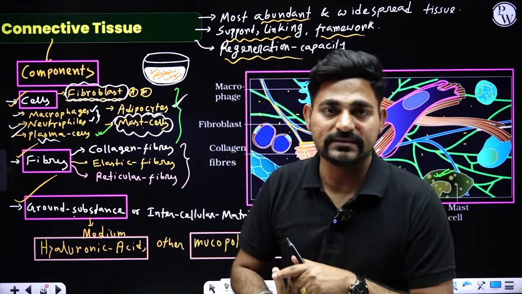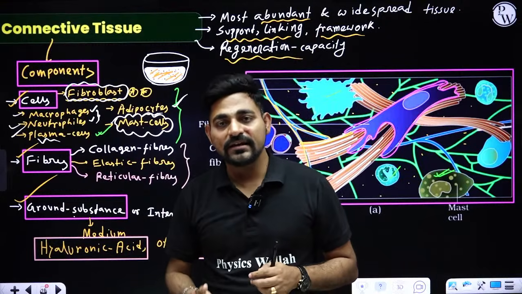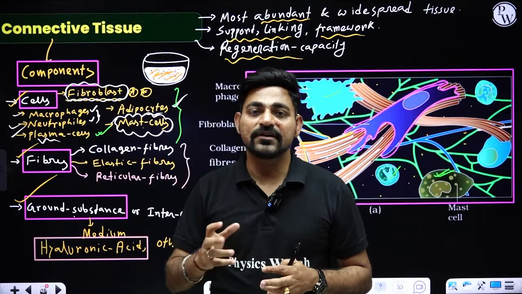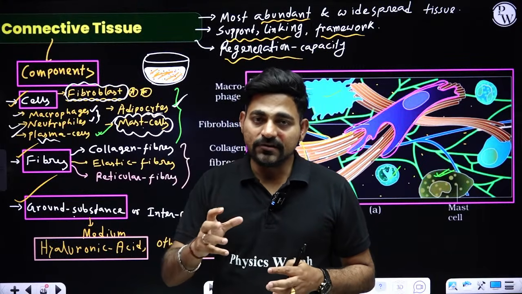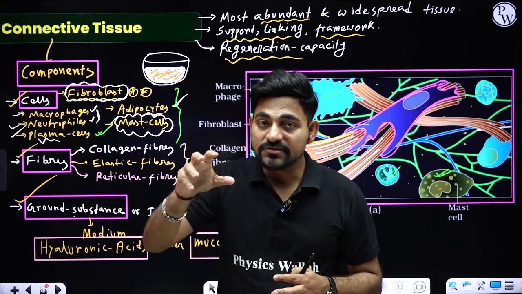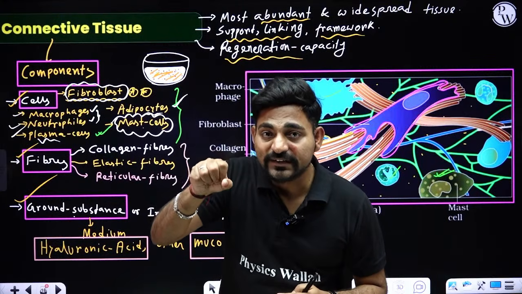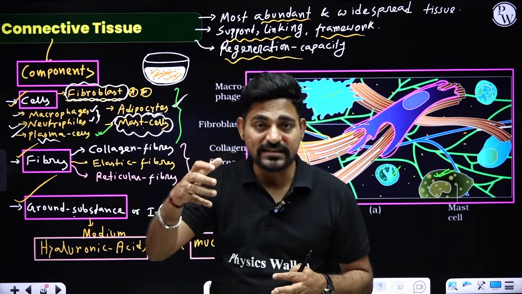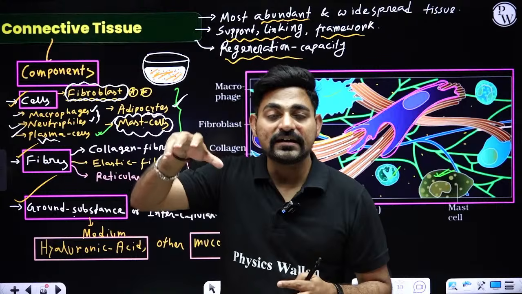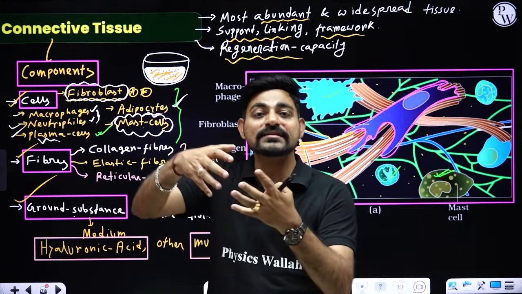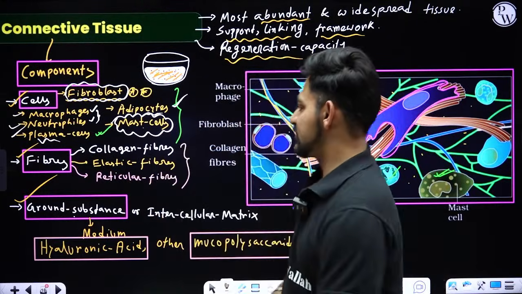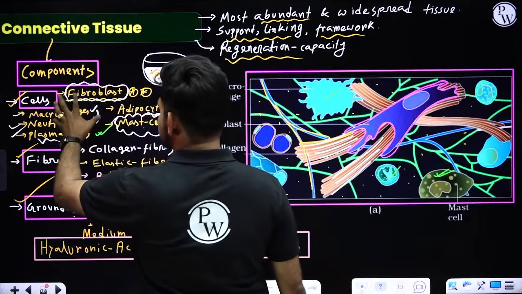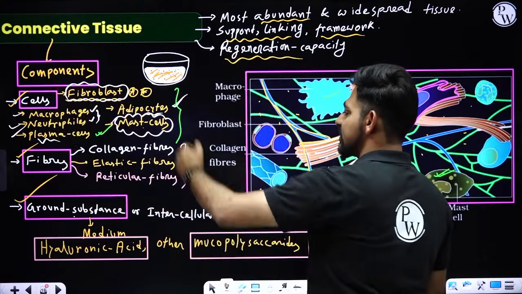Serotonin and histamine. Now this histamine is acting as vasodilator, serotonin is acting as vasoconstrictor. Serotonin is acting as a vasoconstrictor. They are constricting, squeezing your blood vessel, and histamine is acting as a vasodilator, dilating, relaxing the muscles of your blood vessels, whenever it's needed. So these are some important cells we find inside connective tissue.